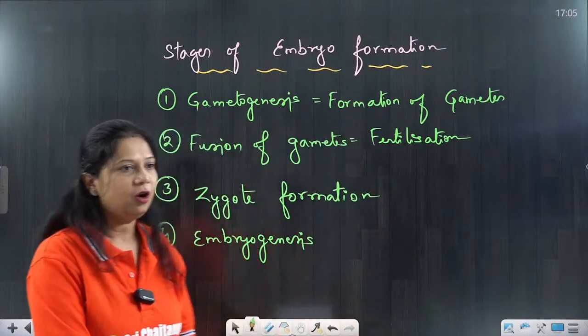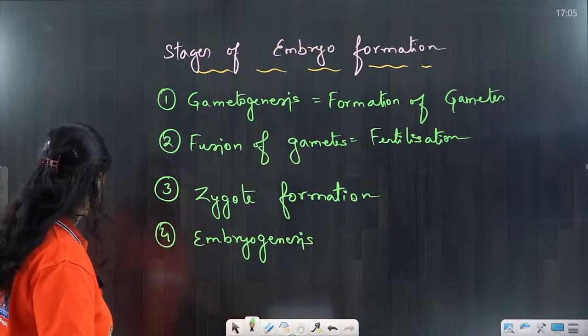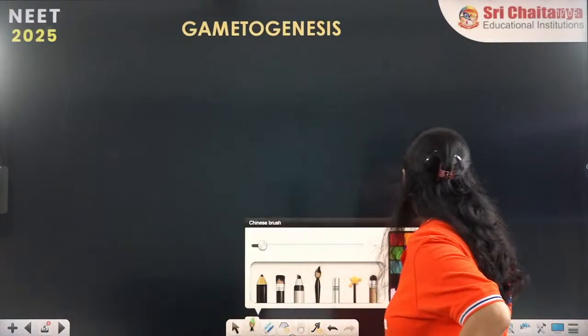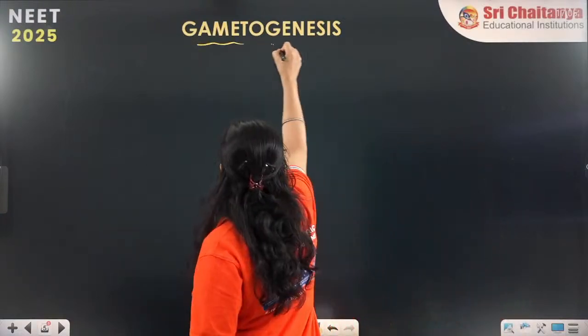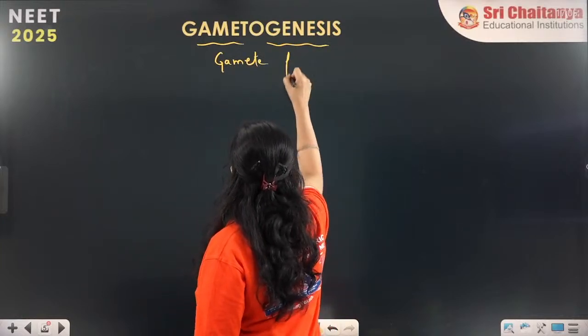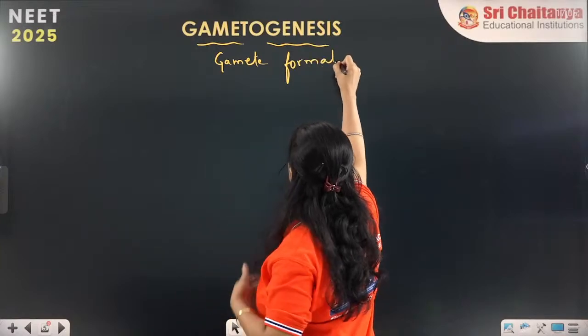Alright everyone, all of you have finished writing it. So next, moving on to the process of gametogenesis. What is gametogenesis? Just now we have read gamete formation. That is called gametogenesis. Is that clear for everyone?